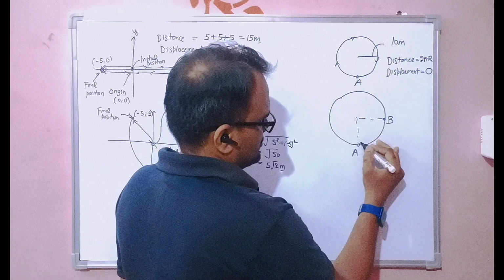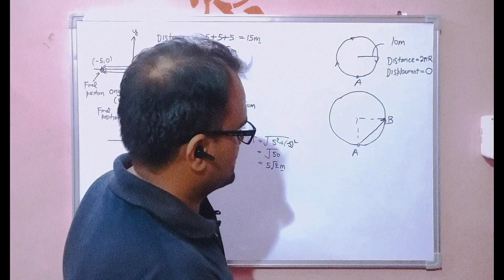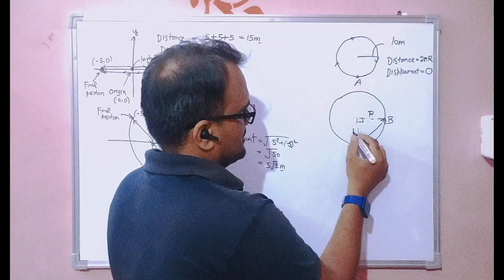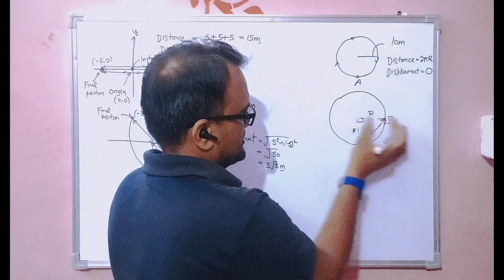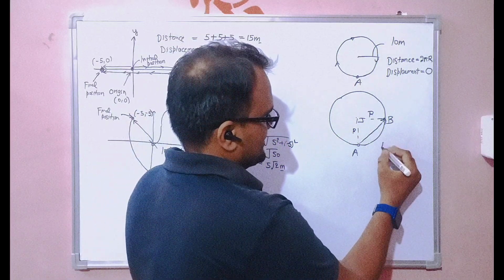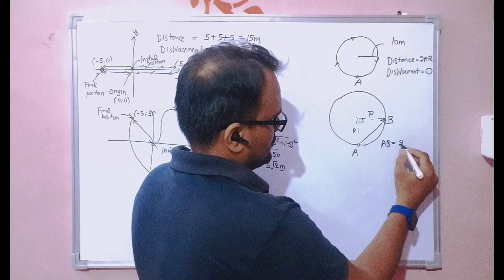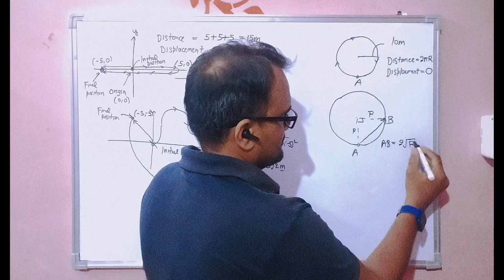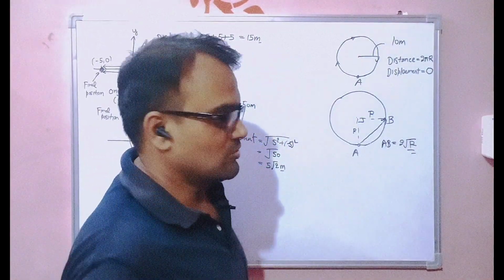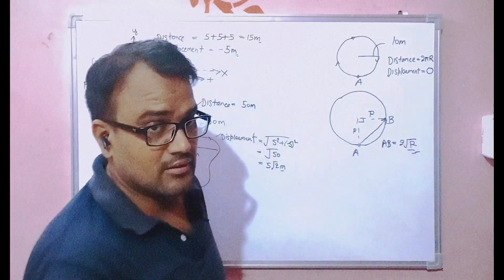For displacement, I should join A to B along a straight line, and if this is r, because this is the radius, and this is also equal to the radius, then by Pythagoras theorem we can say AB is equal to root 2 times r, right? I have just skipped the steps, so AB is equal to root 2 times r, right?